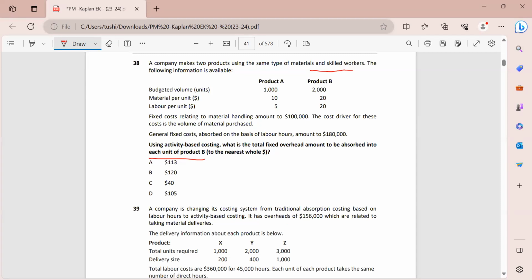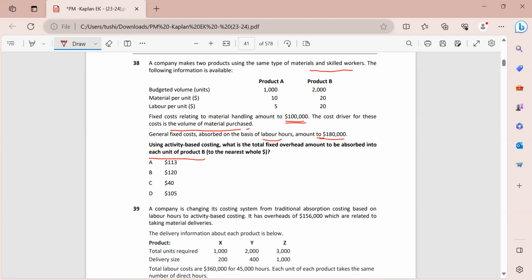So first of all, the fixed overheads that we have over here, material is this much, cost driver is the volume of material. For general fixed overheads, these have to be absorbed on the basis of labor hours, and these are 180,000. So first of all, let's perform our calculation for this 100,000.